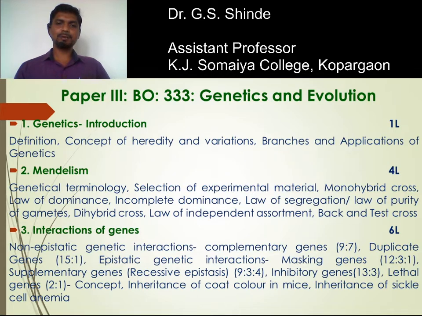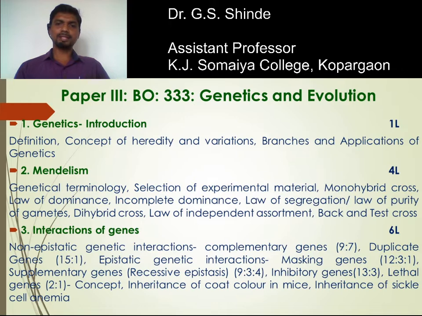Next to this is epistatic genetic interaction. Such an interaction, in which one gene masks or suppresses the phenotypic expression of the other gene, is referred to as epistatic genetic interaction. Due to this, the classical Mendelian ratio gets modified into different combinations.